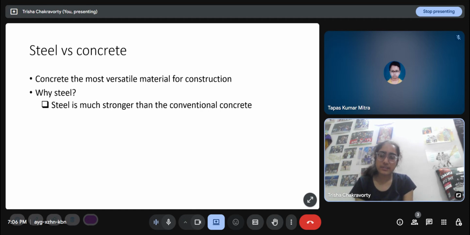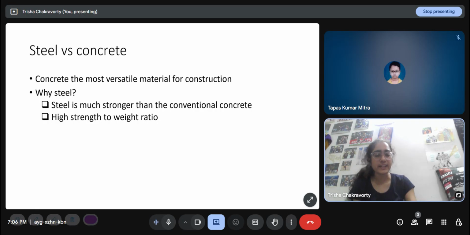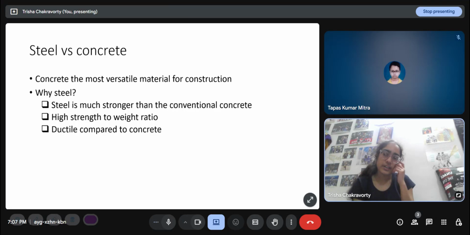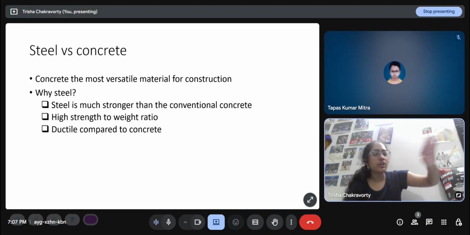But even in compression, steel is much stronger. Steel also has a very high strength to weight ratio because it has a very low density. It is a lightweight material, and it has higher strength, so the ratio is very high compared to concrete. And also it is ductile compared to concrete. Concrete generally undergoes brittle failure once the ultimate stress is reached. But steel, even after yielding, flows for a large amount of strain. It deforms, and then finally it fractures.